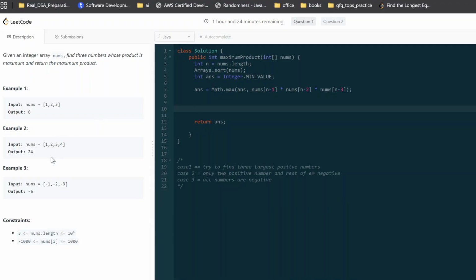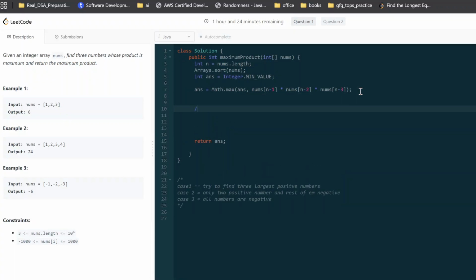The second case, there might be one negative number. So if you see example number 2, I can show you here. So we might have something like minus... no, we're not going to have a minus. So this is the positive case. We might have two negative numbers, right? We can take the multiplication of two negative numbers, and that will become positive. And then I can take the positive of that result into the maximum of, again, the array number, right? So I'm thinking of a case like this.